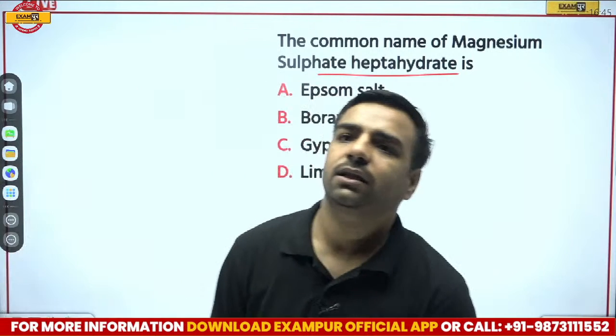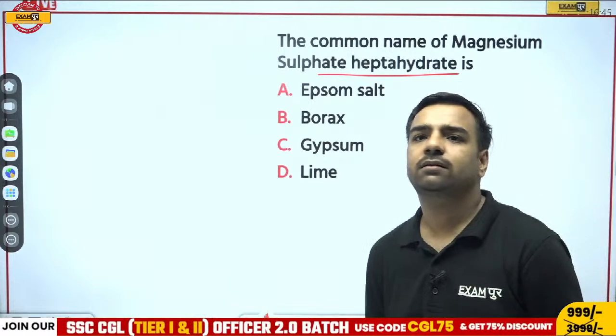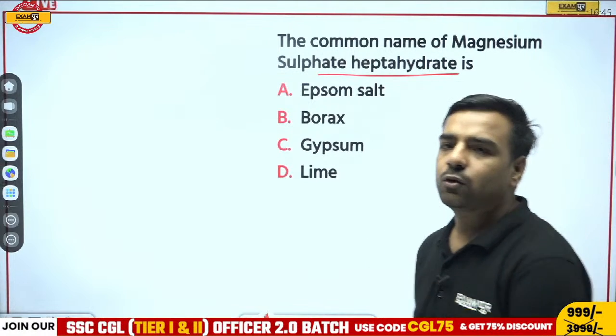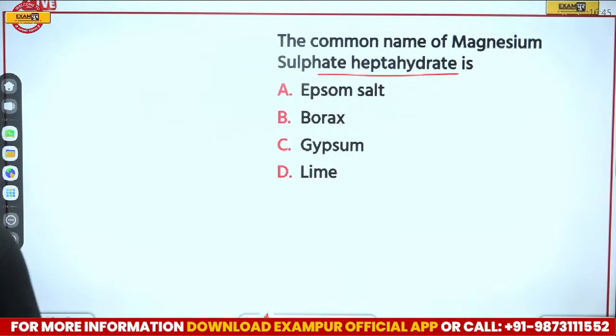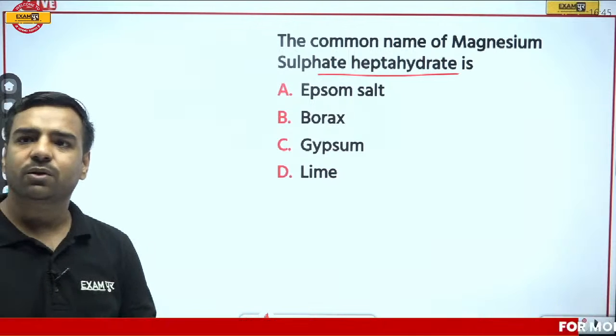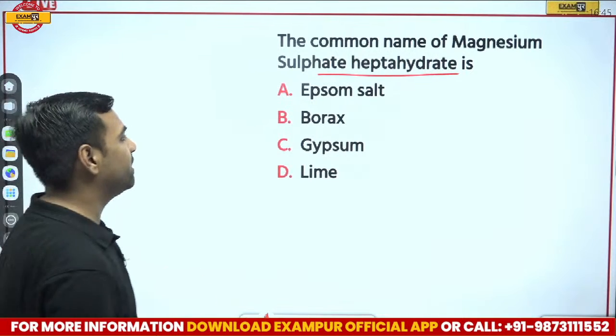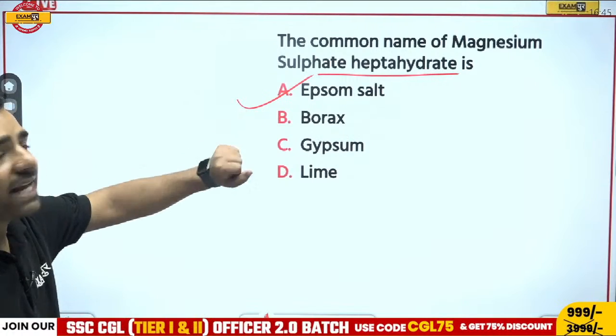Gobinath is going with A over here. Abhijit is with A. Others, can you answer this part? Abhijit is sure, sir, it would be A, that is Epsom salt. Sudeep is also going with A. Okay, Kundan is also with A. So that's true. Epsom salt is the correct answer. That is magnesium sulphate heptahydrate.